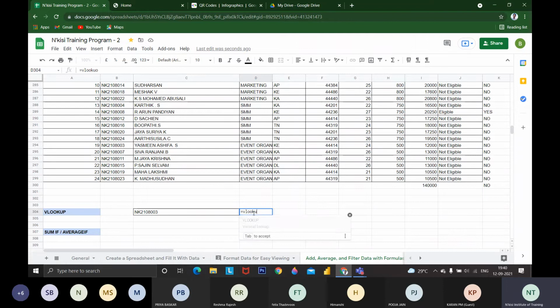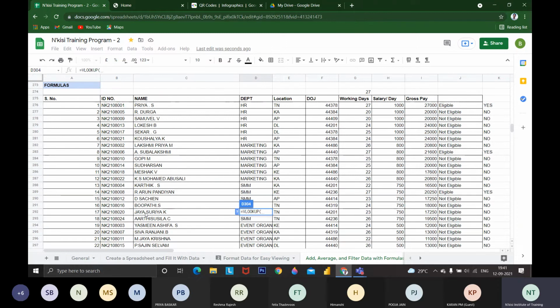Okay, how to type VLOOKUP. If you are getting suggestions, you can just press Tab. Tab will open a bracket. Then we have to select a range. What is the range you are going to look up? The first column has to be the searching index.